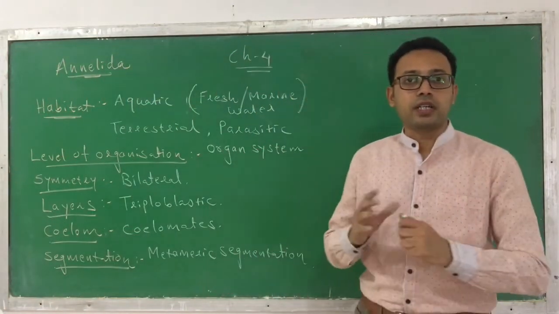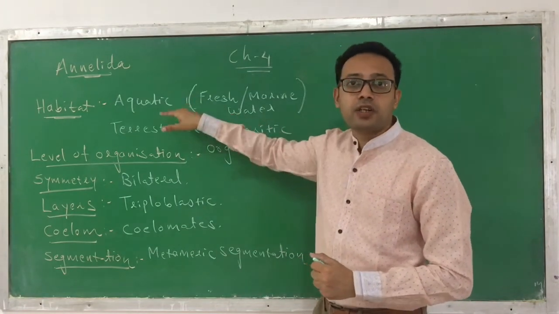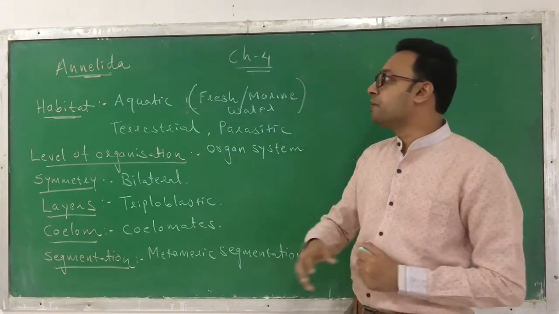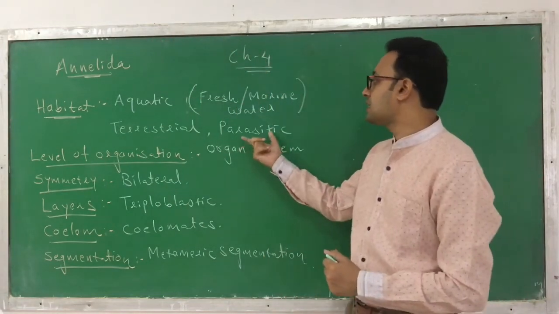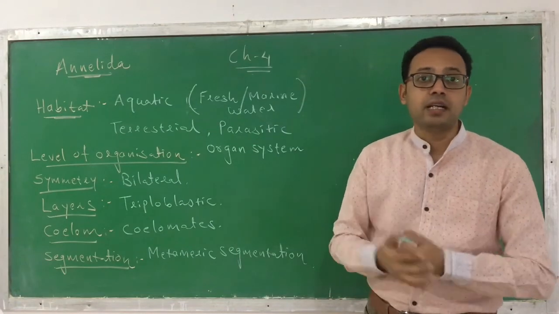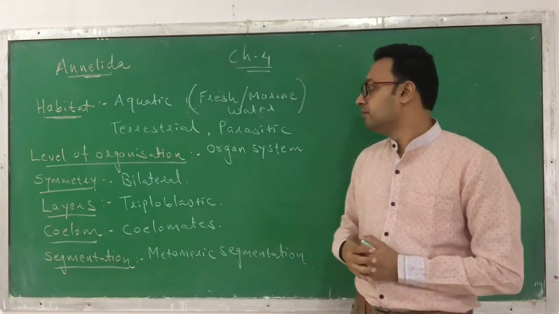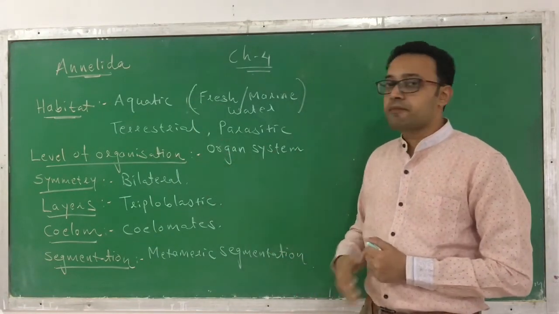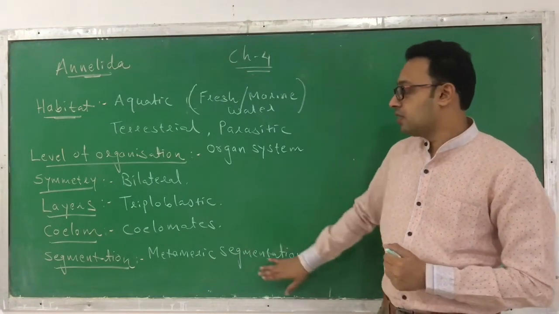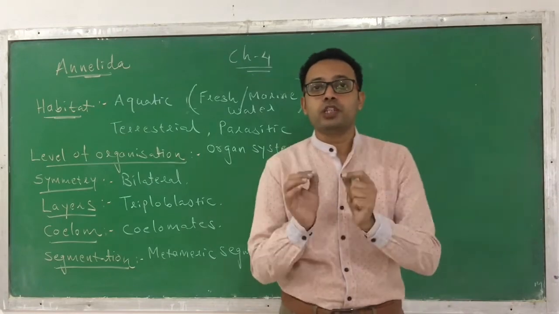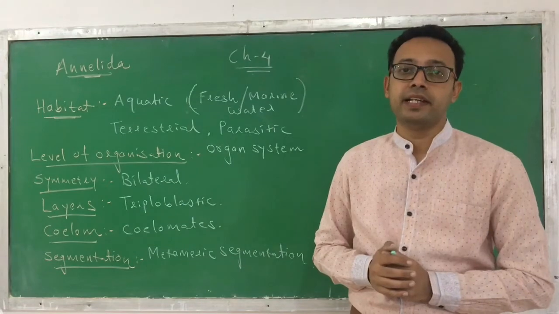I again repeat, what are the usual characteristics you can find in the phylum Annelida? They are aquatic or terrestrial. Most of the animals falling under the phylum Annelida are free living, but a few are parasitic, like for example, leeches. Organ system level of organization is observed in them. They have bilateral symmetry, triploblastic organization. They are coelomates and metameric segmentation is observed in the phylum Annelida. So these are the usual general characteristics we can find in the phylum Annelida.